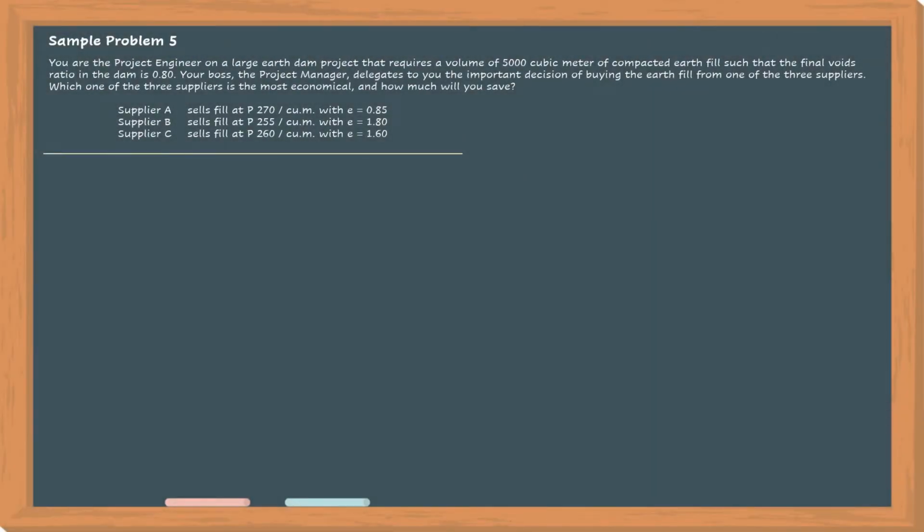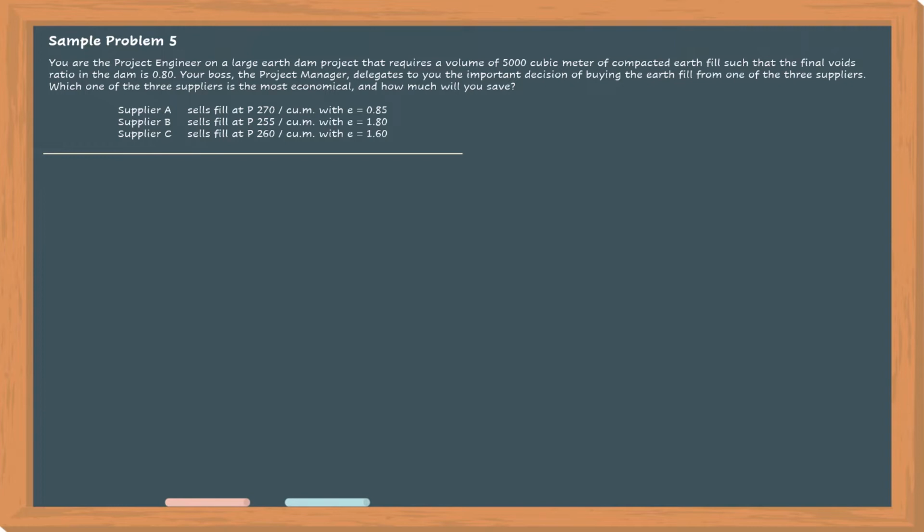Okay, sample problem number 5. You are the project engineer on a large earth dam project that requires a volume of 5,000 cubic meters of compacted earth fill, such that the final voids ratio in the dam is 0.80. Your boss, the project manager, delegates to you the important decision of buying the earth fill from one of the three suppliers. Which one of the three suppliers is the most economical and how much will you save?